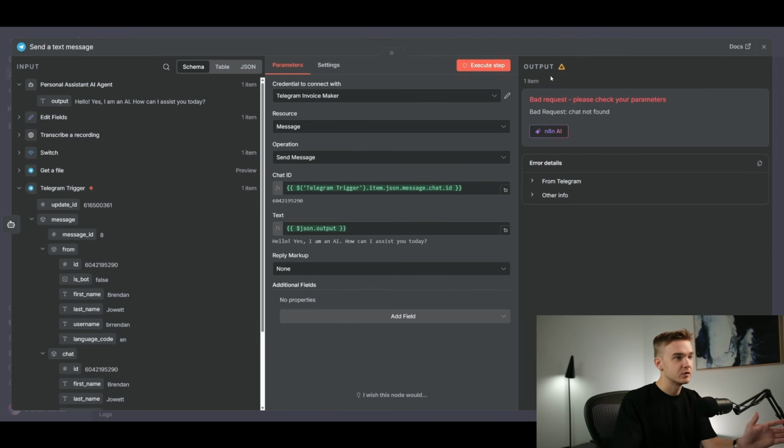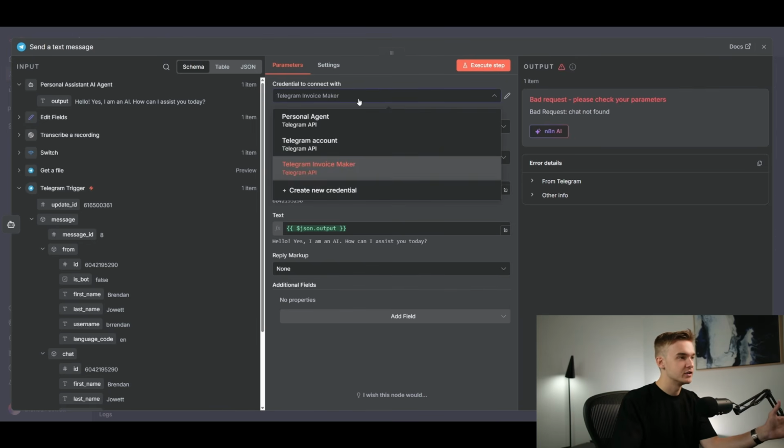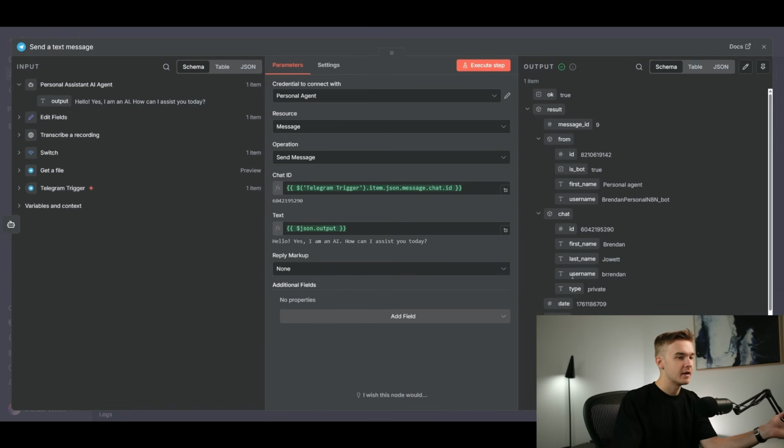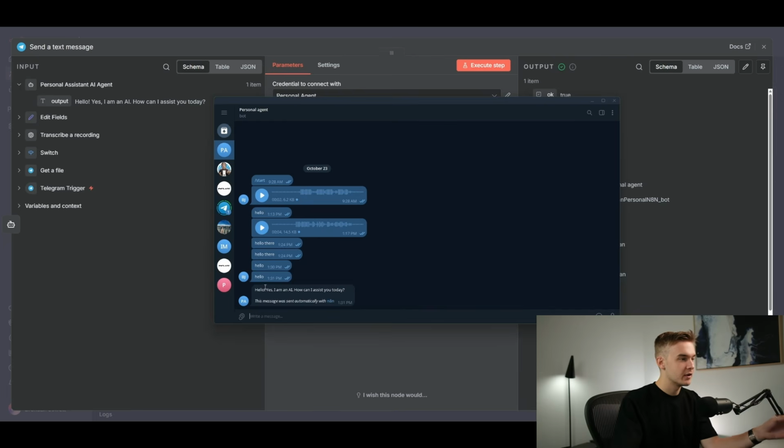I can hit execute step, and it should come through on Telegram. Oops, that didn't work. That's just because my credential is actually on the wrong one. I'm going to swap it over to the one that I just created. Execute step, and that has just come through. So here we go. Hello, yes, I am an AI. How can I assist you today? You'll see that it actually has a bit of sort of a watermark at the bottom.